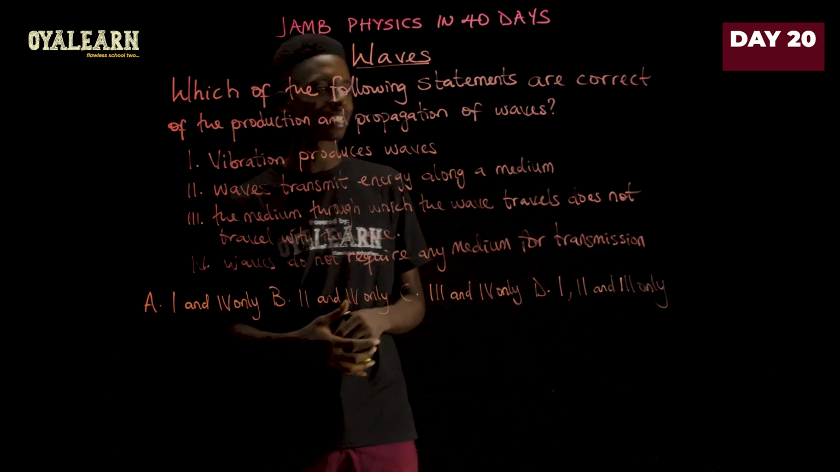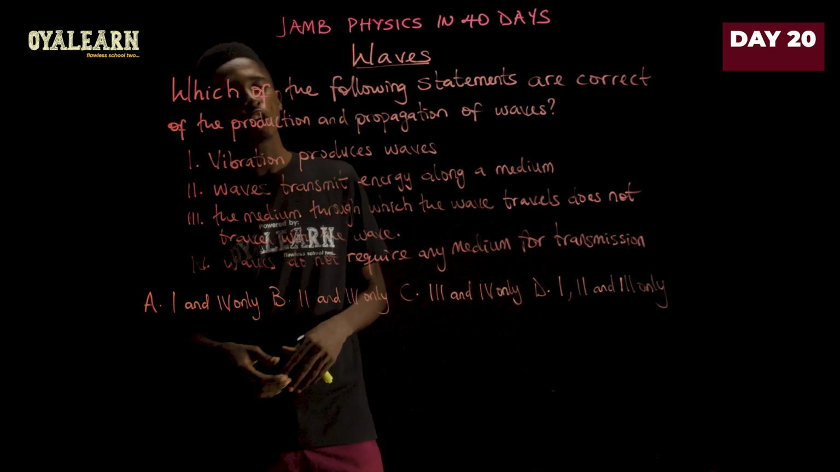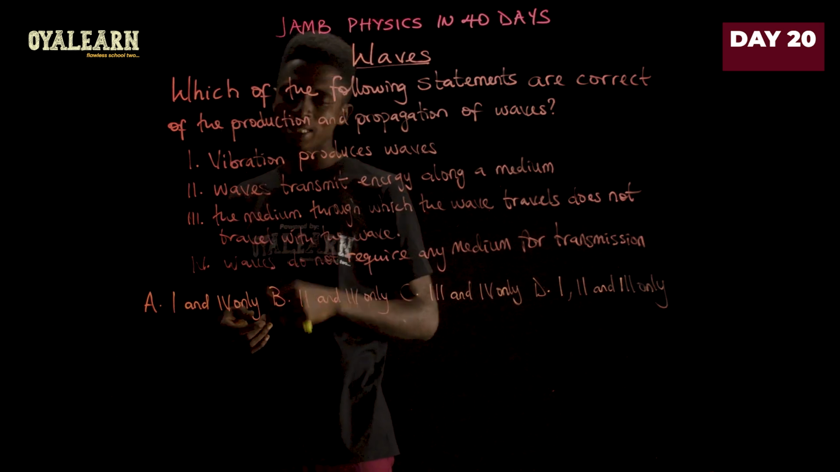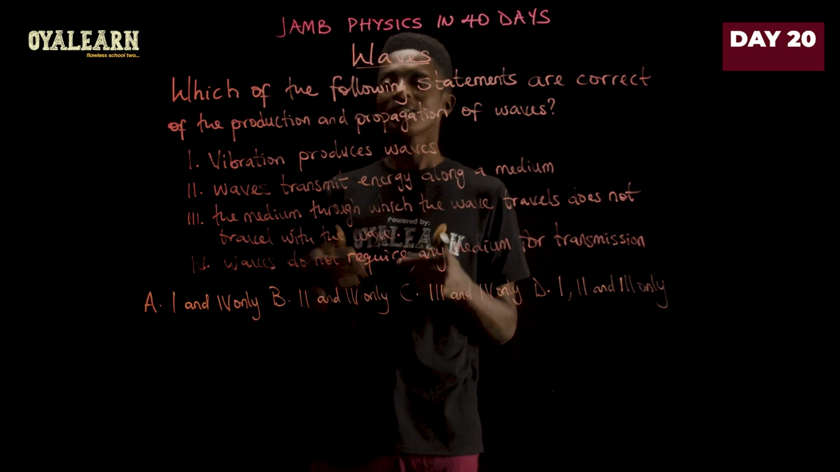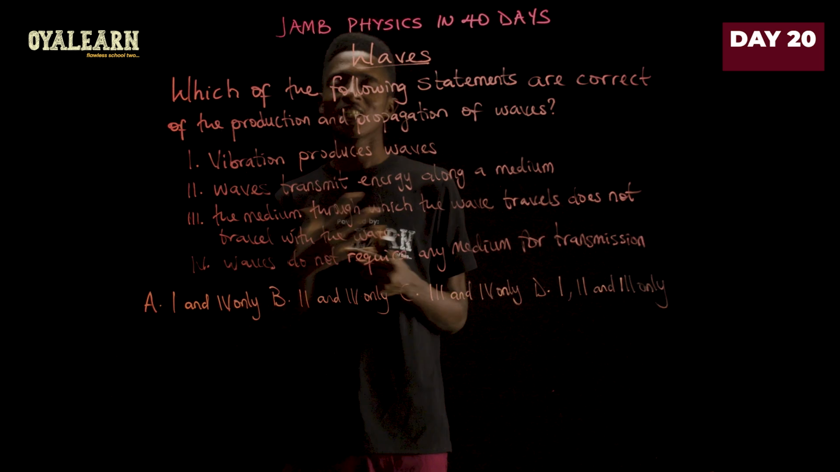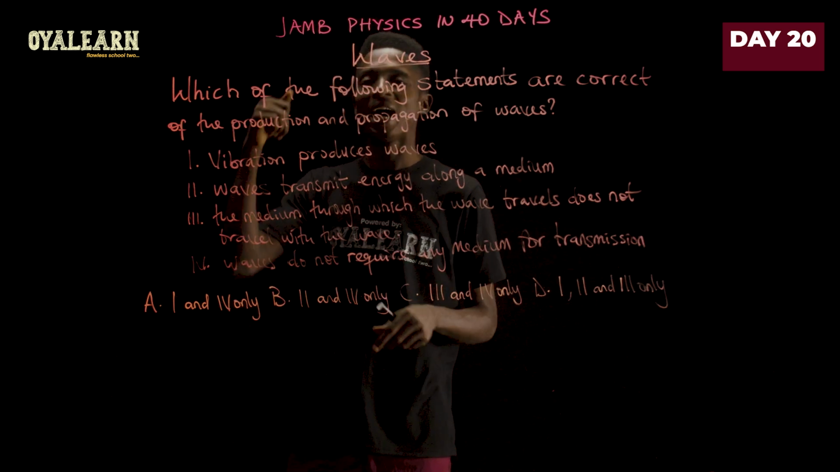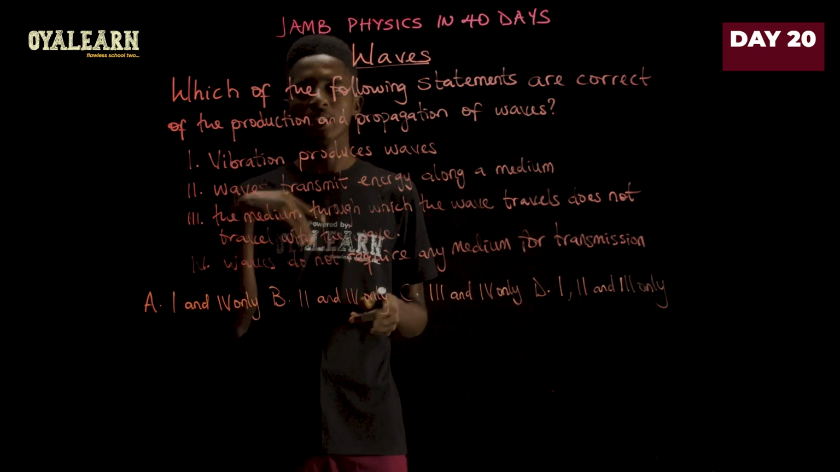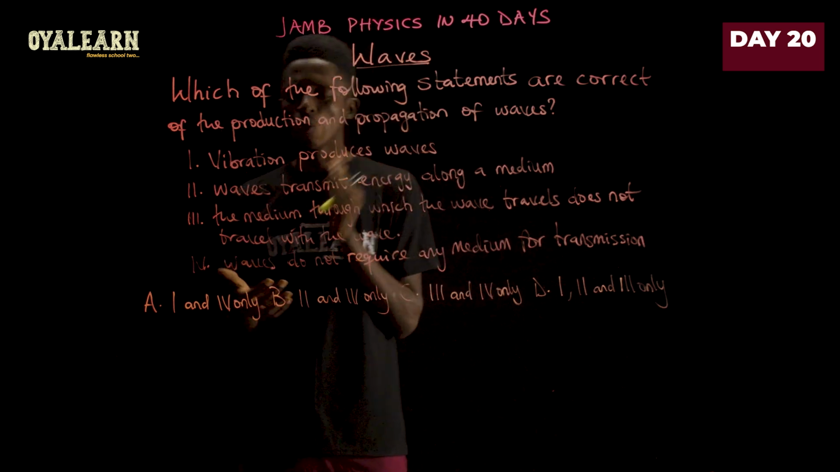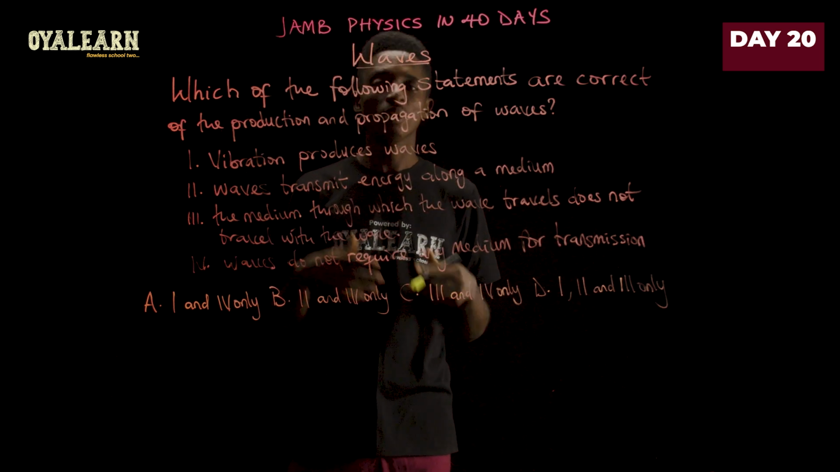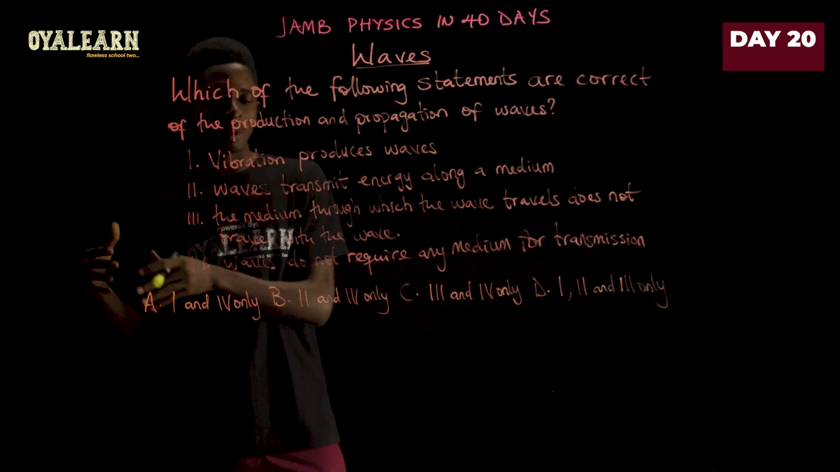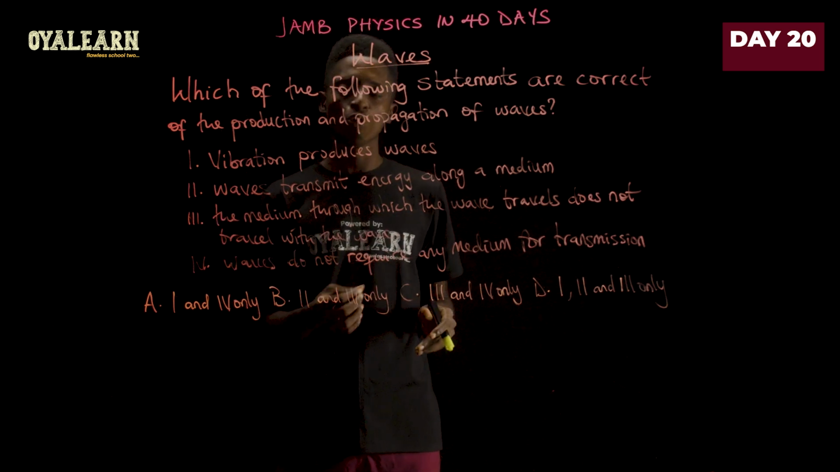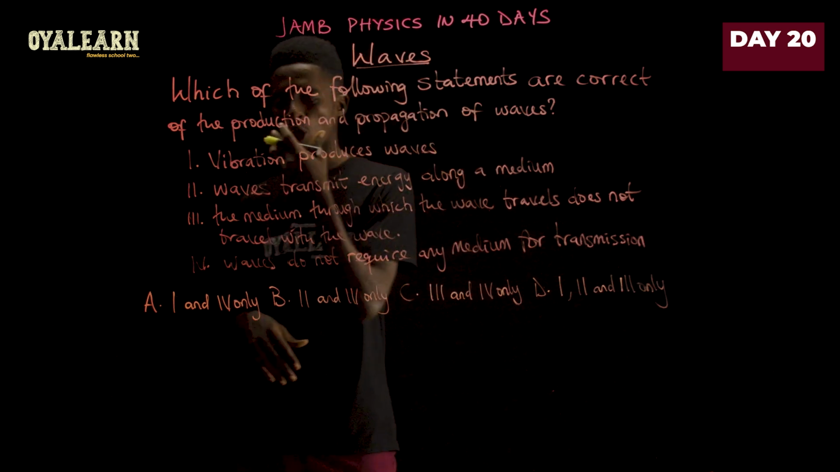Which of the following statements are correct of the production and propagation of waves? Now, statement 1 says vibration produces waves. And since a wave is a disturbance that transmits energy, it is caused by vibration of a medium. So yes, it causes waves. So 1 is correct. Now, statement 2 says waves transmit energy along a medium. Still part of the definition: a wave is a disturbance that transmits energy from one point to the other in a medium. So definitely 2 is also correct about production and propagation of wave.